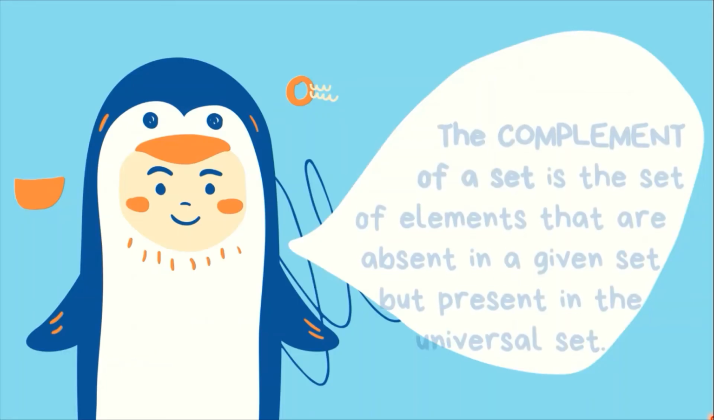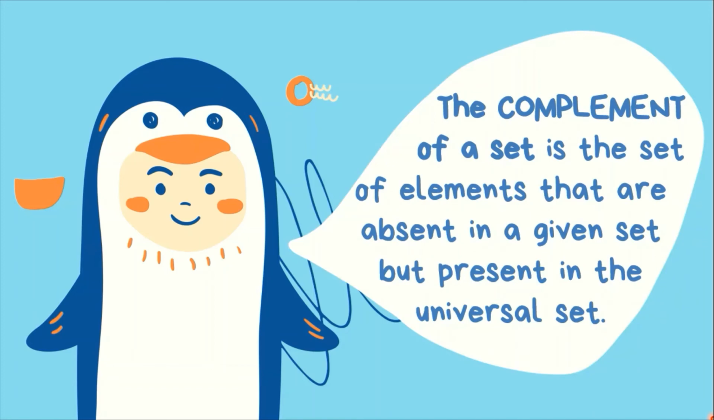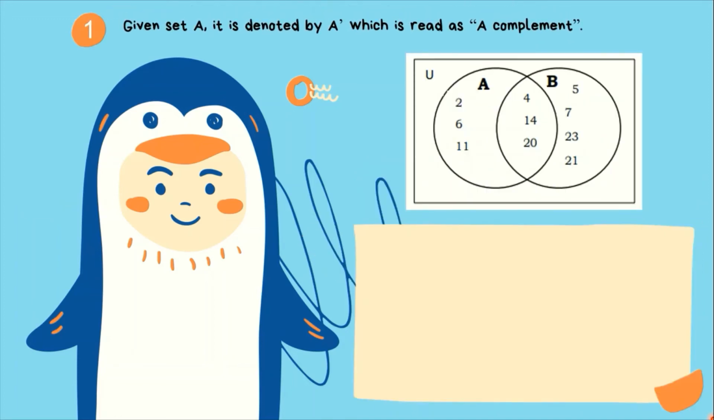Next set operation is the complement of a set. It is the set of elements that are absent in a given set but present in the universal set. So, given set A, it is denoted by A apostrophe. So, itong apostrophe na ito ay yung symbol ni complement. It is read as complement. So, therefore, this one is read as A complement.